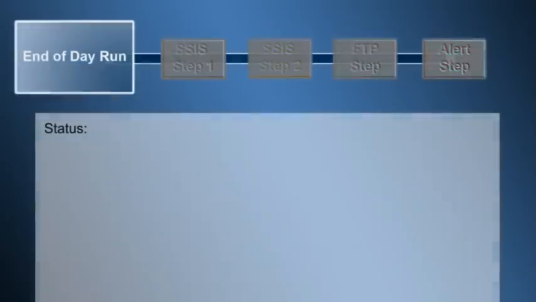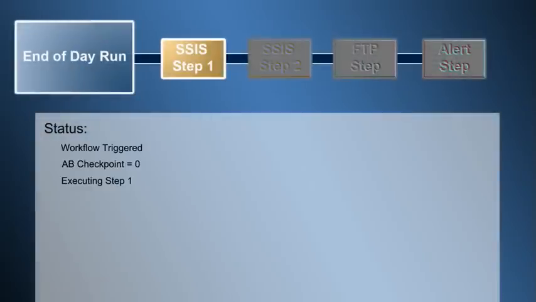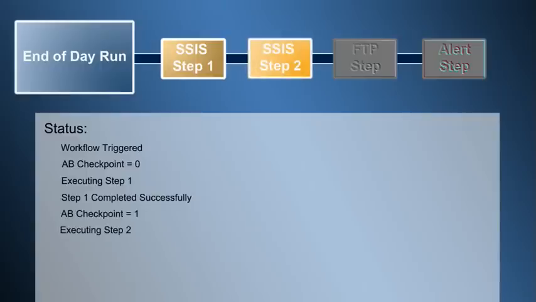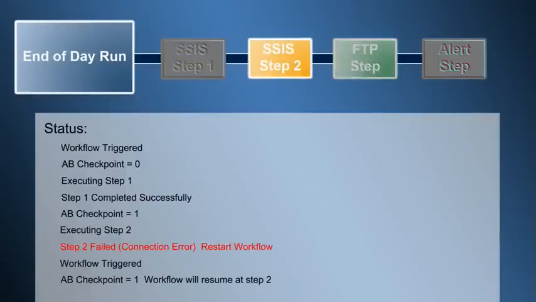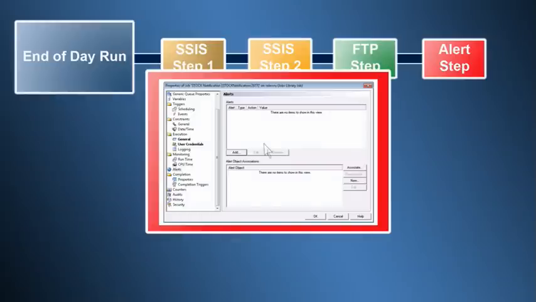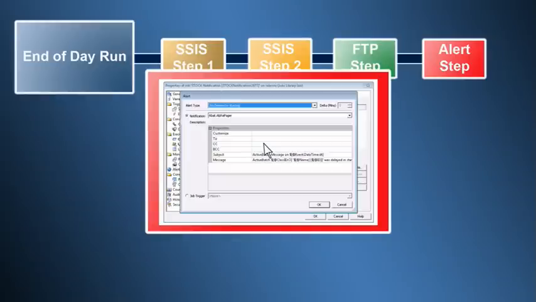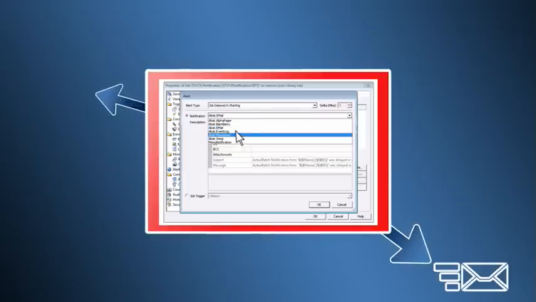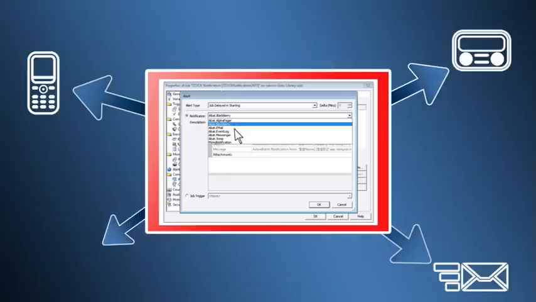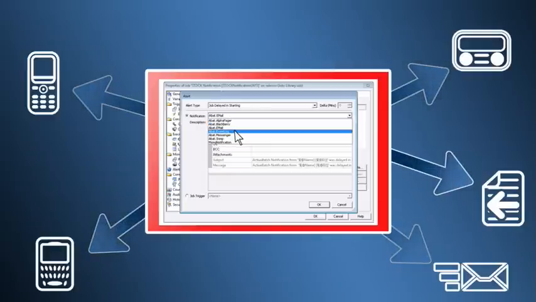ActiveBatch supports the creation of highly available workflows. Workflows can be restarted and/or checkpointed to allow for restart from the last successful checkpoint. This further helps ensure on-time, successful completion for improved service levels. As jobs are executing, ActiveBatch alerts can be raised to operators, administrators, or any interested party and are delivered via email, SMS text message, pagers, BlackBerry, or even written to the event log.